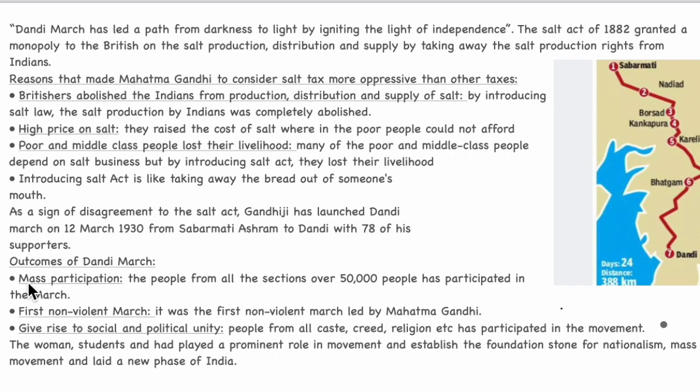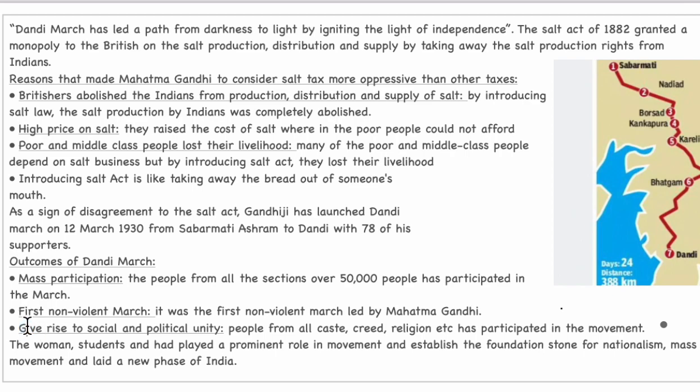Now coming to the outcomes of Dandi March, there is mass participation. People from all sections, over 50,000 people, participated in the march. It was the first non-violent march led by Mahatma Gandhi. The next point is it gave rise to social and political unity. People from all caste, creed, religion, etc. participated in the movement.